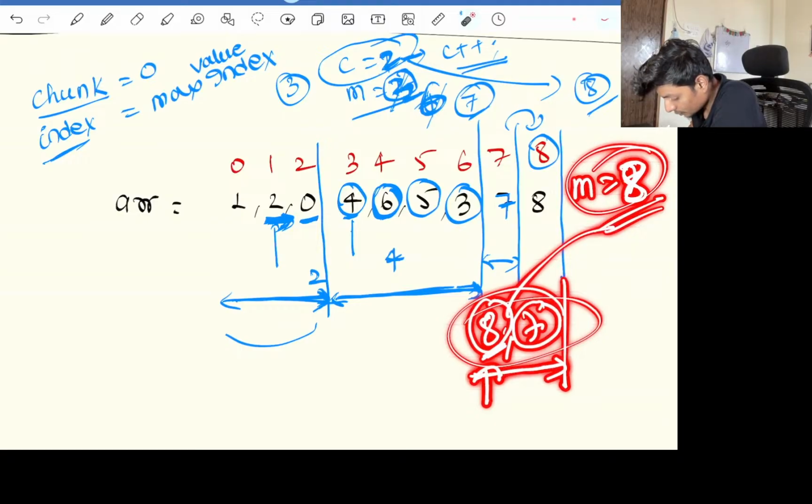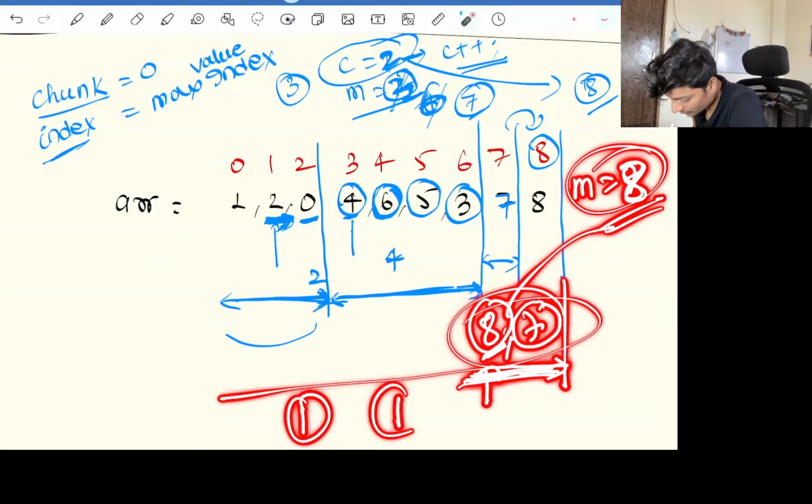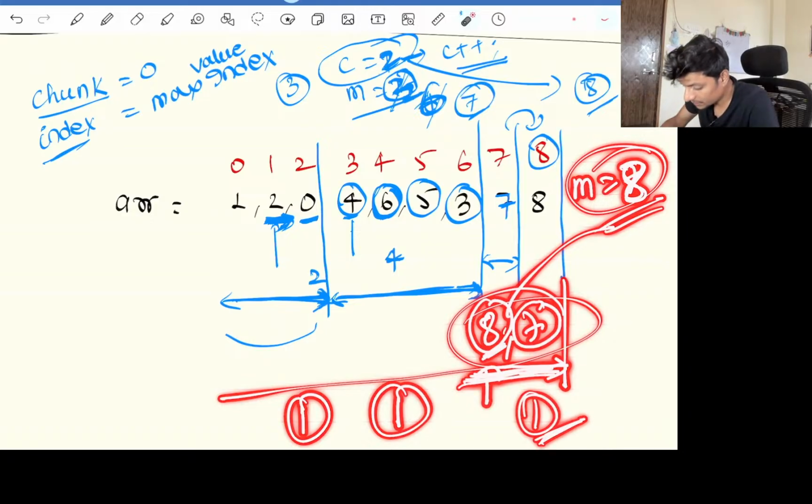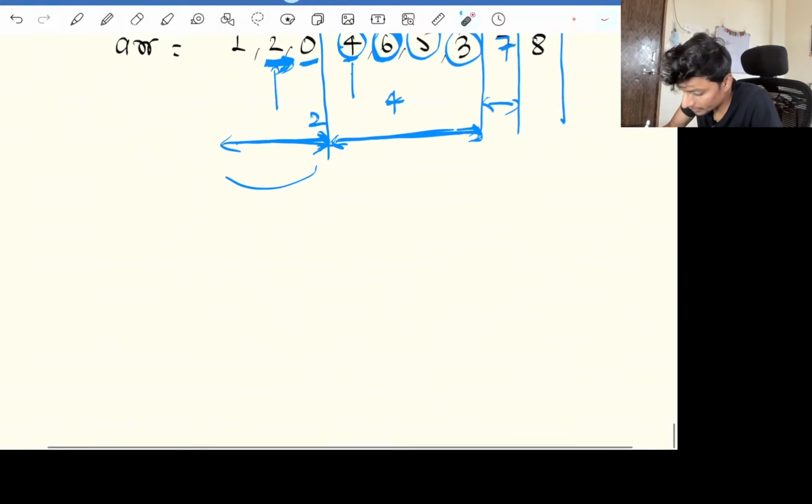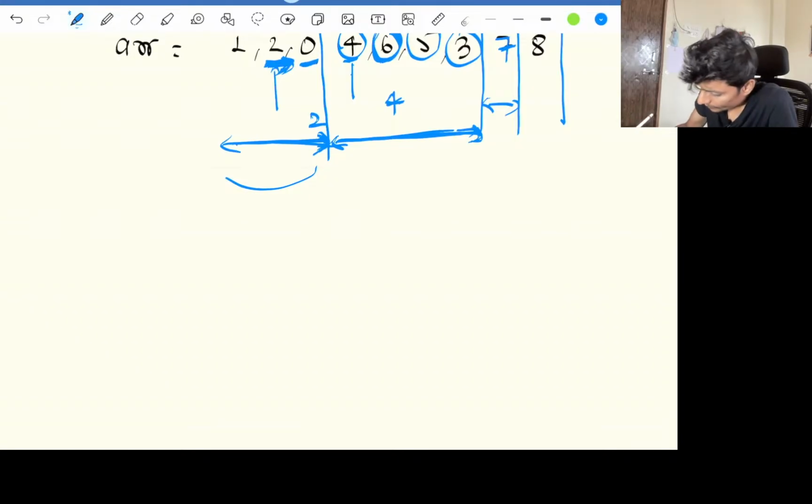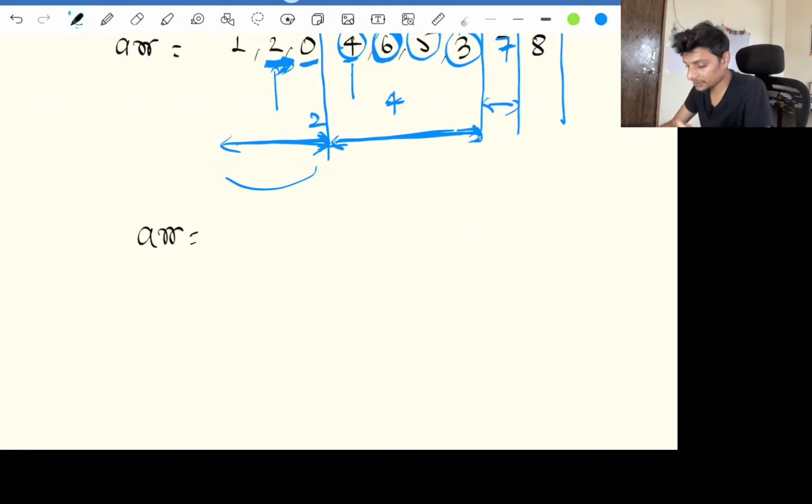So if this example had been something like this, our maximum chunk would be 1 over here, 1 over here, and 1 over here. So this is the basic dry run. I'll do one more dry run, just to make sure. I'll write an example which will make it clearer, and meanwhile I'll start the dry run.